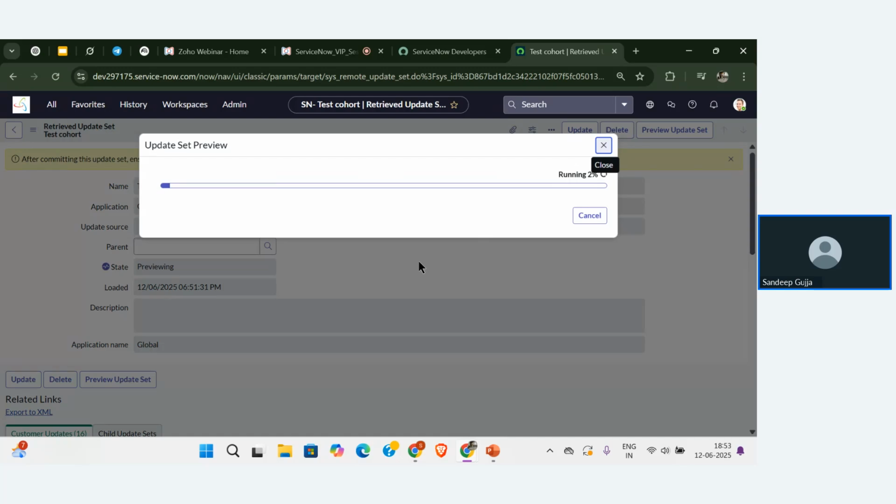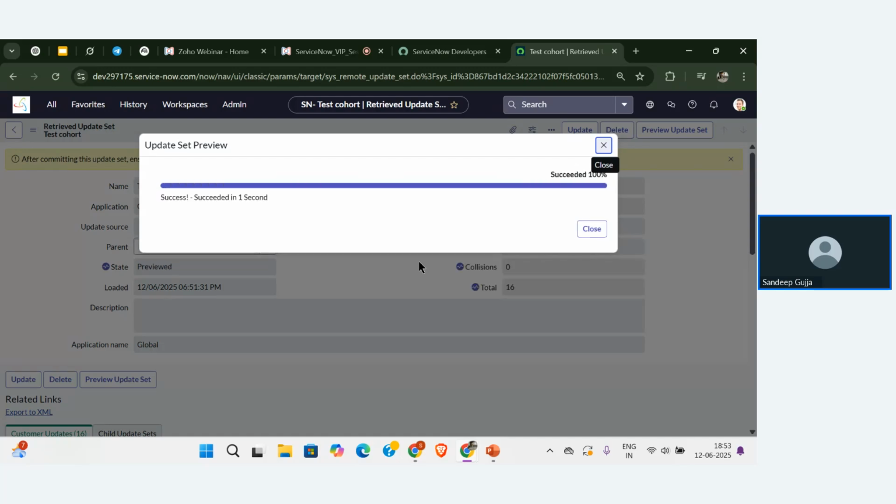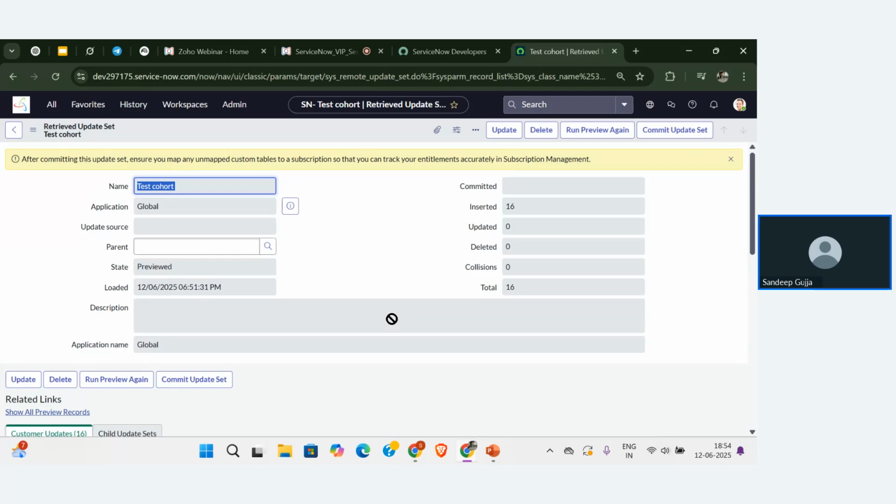It checks for any data matching. Whatever configurations are coming from the first instance, we created one table with the name sample data. If that particular table is already there in my instance, then it won't allow me to store the data. It will throw an error when I click on the preview update set. That's why always click on the preview update set. It will check whether the configurations in this instance match the configurations coming from the first instance.